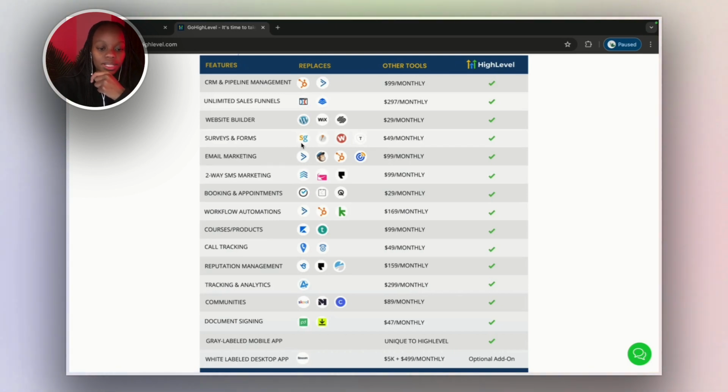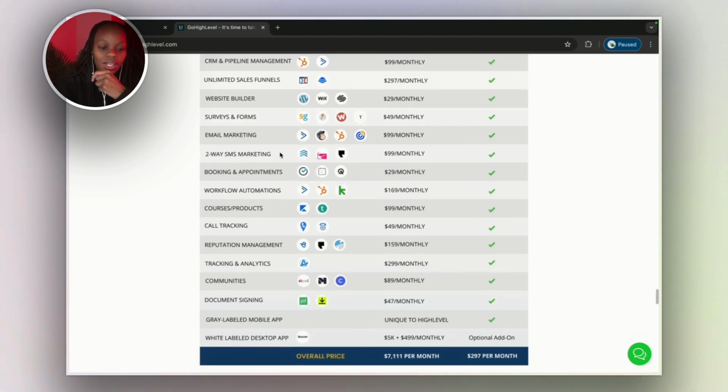There's surveys and form builders, so you can replace all these tools here. Typeform, I don't know what these other tools are, but if you need to build a survey or a form, HighLevel got you. Email marketing, this replaces Active Campaign, MailChimp. HubSpot, I don't know what this is.